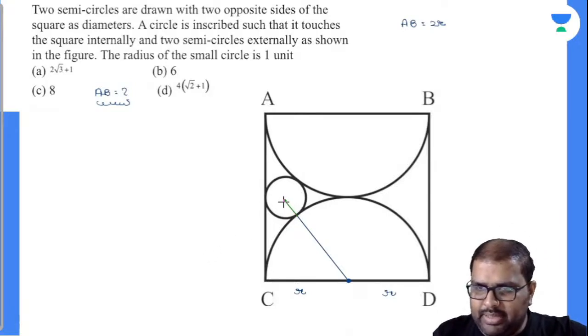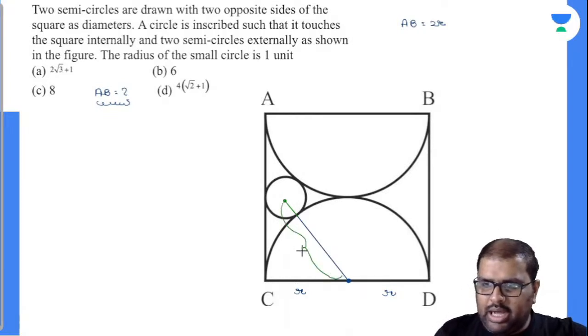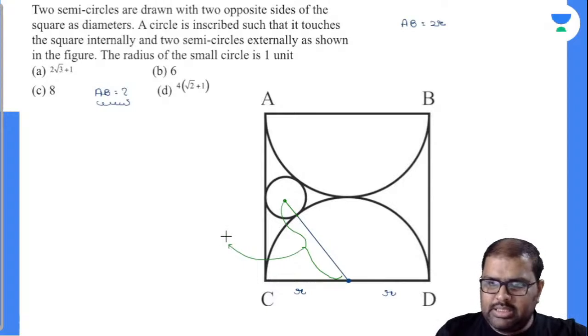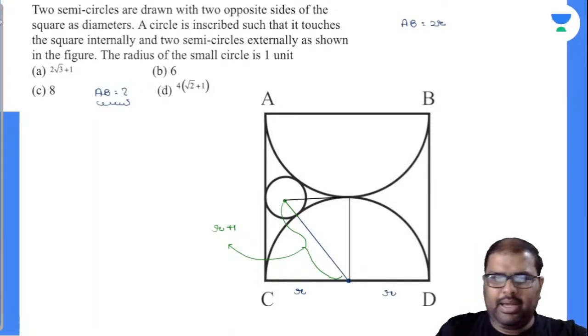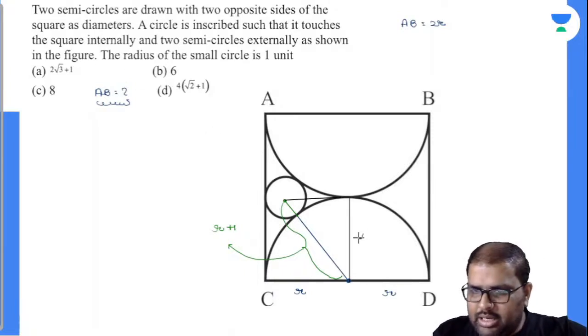Now see here, this value is how much? It is r plus 1. Am I right or wrong? Yes, perfectly. Now this line segment I'll take down like this, and this line segment is r. Am I right or wrong? This is your r. Now how much is this one here?